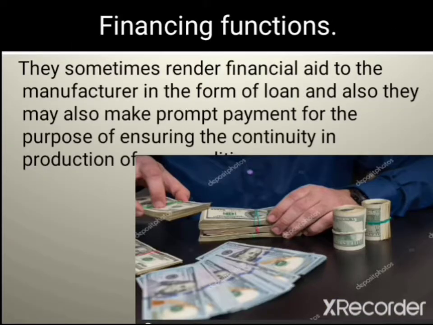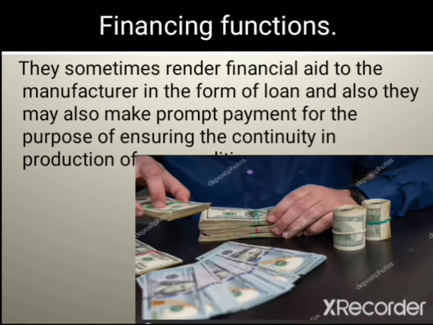Another function of the wholesaler is the financing function. They sometimes render financial aid to the manufacturer in the form of loans, and they may also make prompt payments for the purchase for the purpose of ensuring commodity production.